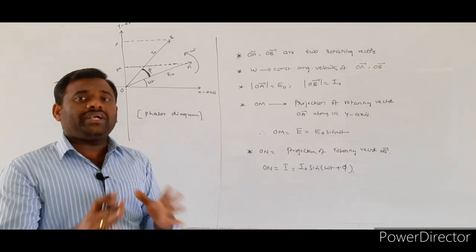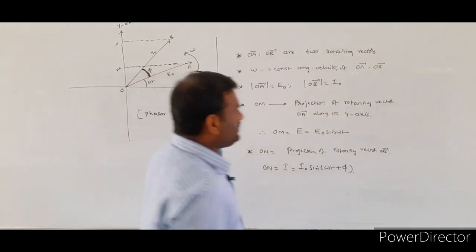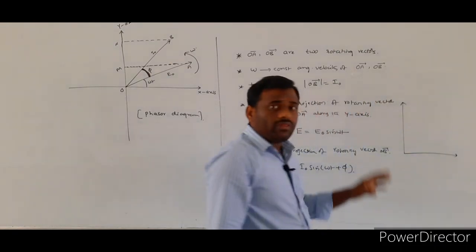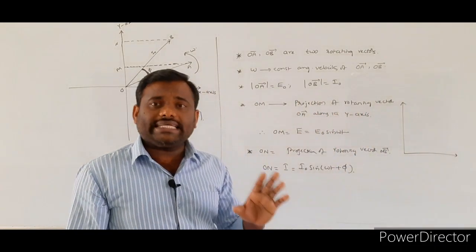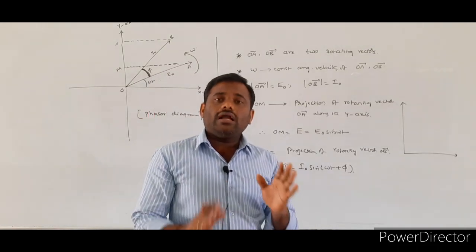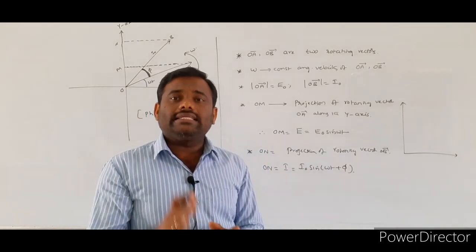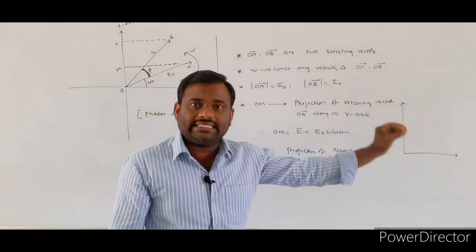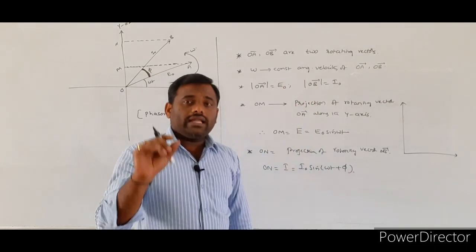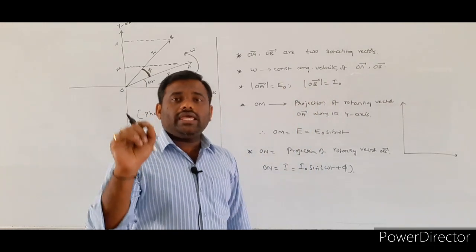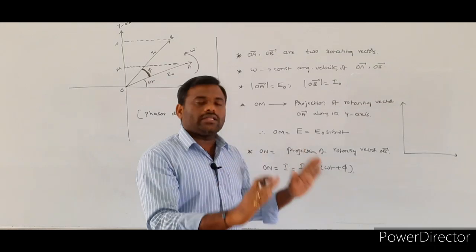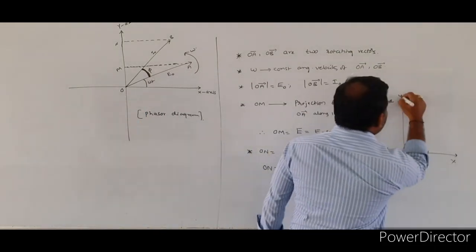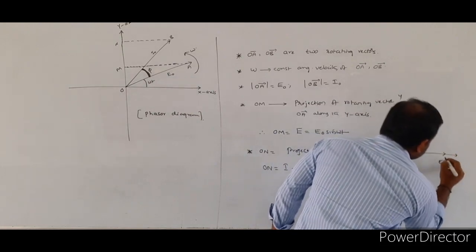The general representation for the phasor diagram is this. While drawing the phasor diagram, keep in mind we always fix the direction of the instantaneous EMF along the x-axis only. So here I am taking the EMF along the x-axis.